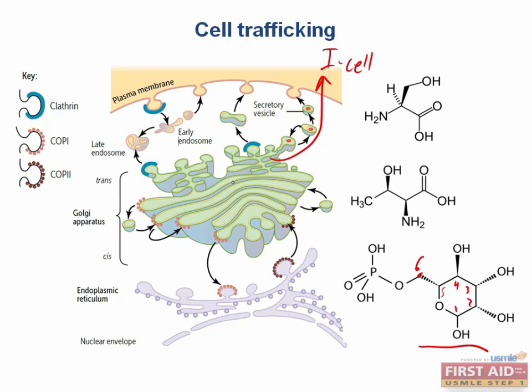Now not only can the Golgi add sugars to proteins, but it's also important for assembling proteoglycans, which are proteins that have lots of polysaccharide chains attached to them. These are often secreted into the extracellular matrix, and used as a cushioning filler substance. So where do you think you might find it?